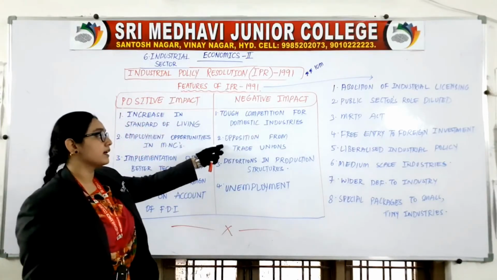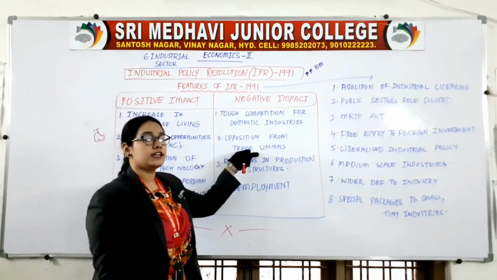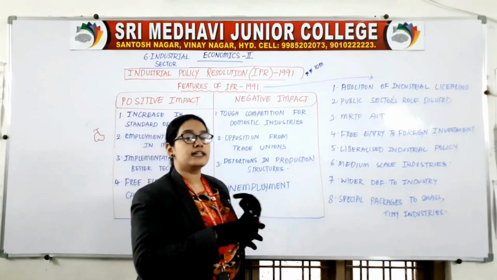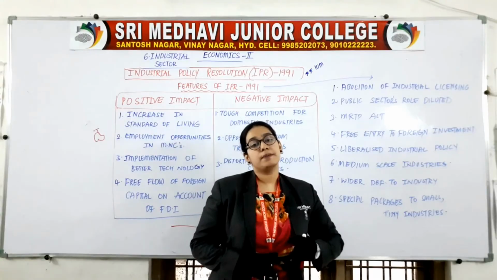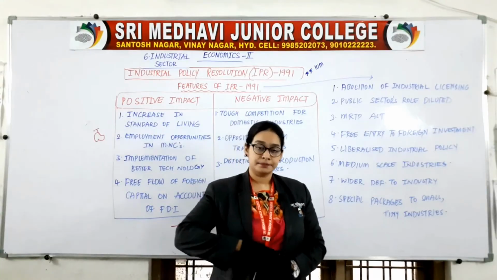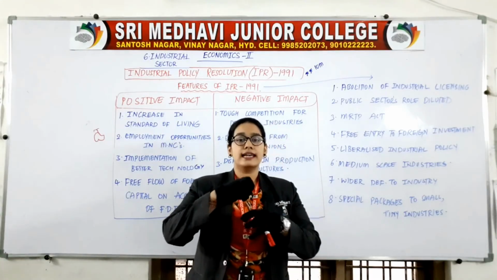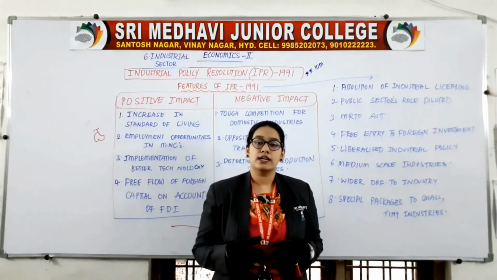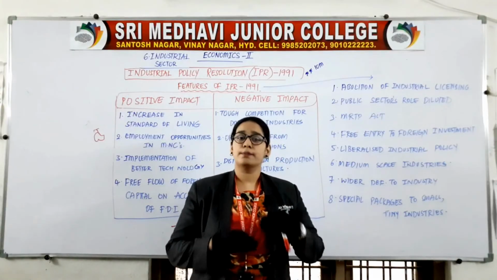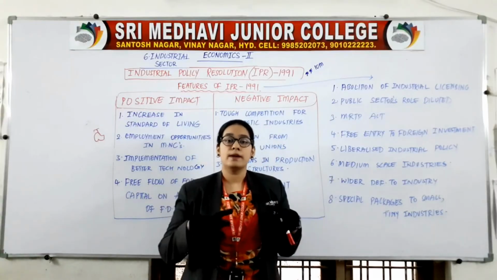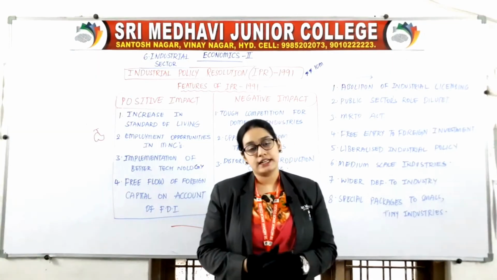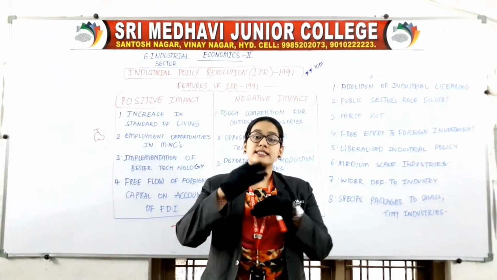Second negative impact, opposition from trade unions. The workers in trade unions are opposing this IPR 1991. Why? Because if any laborer or worker is not getting a proper salary, then the trade unions will form a group and protest outside the industries to increase the wages.